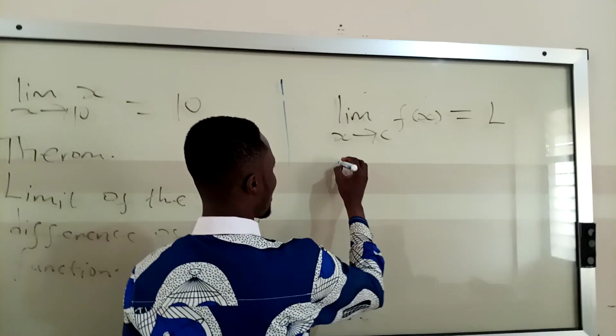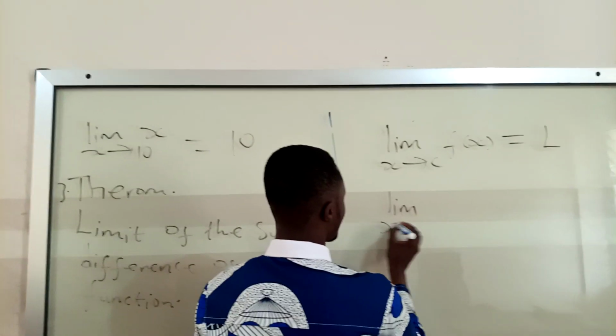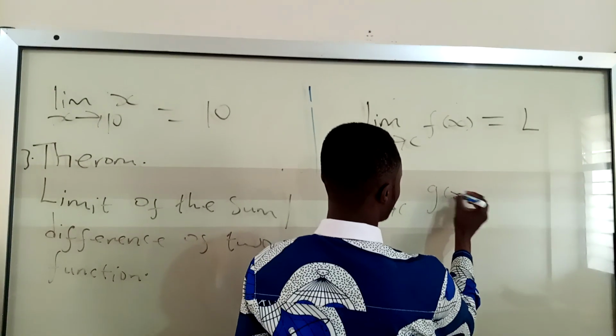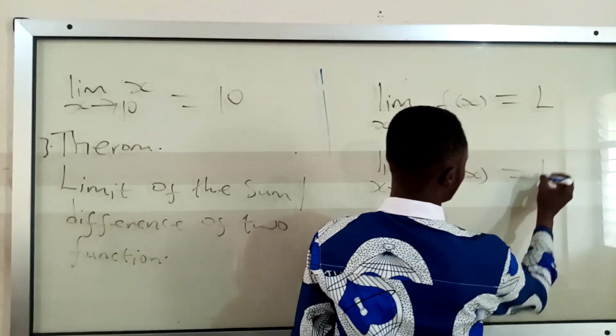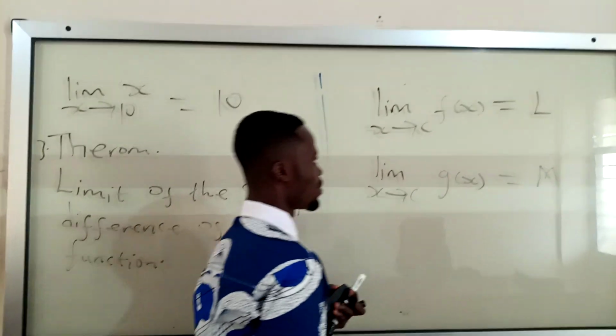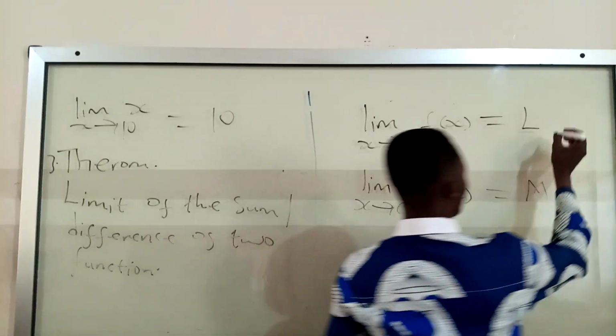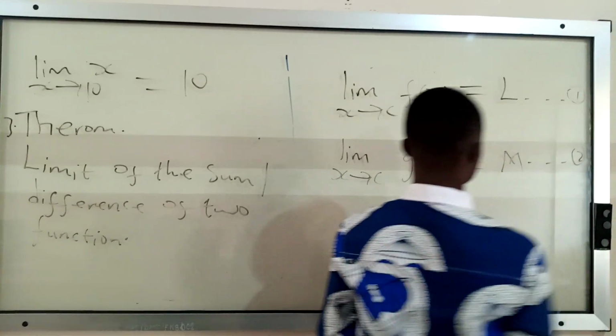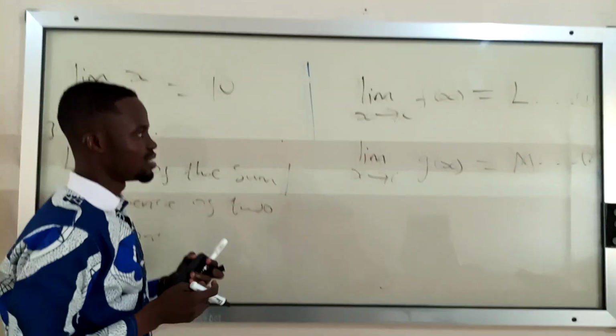And I also have another limit, as x approaches c of g of x equal to M. These are two limit equations.